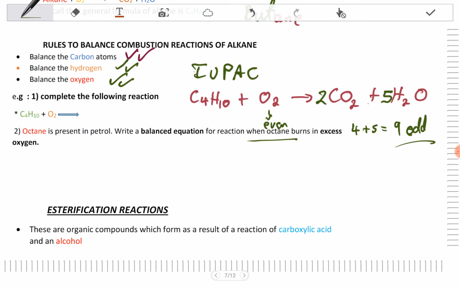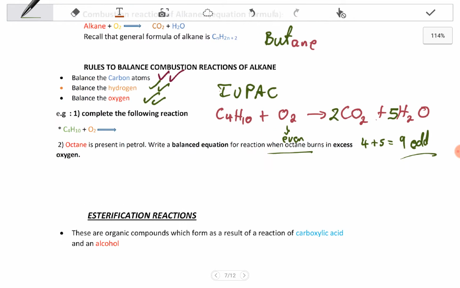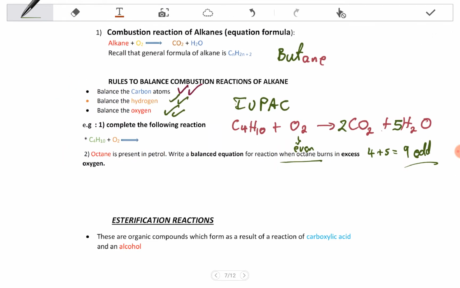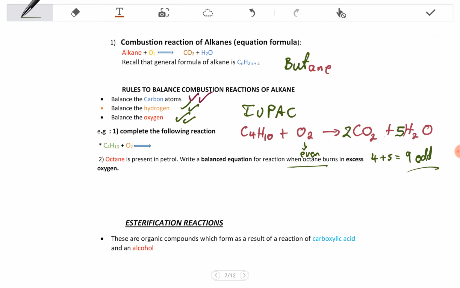So you can balance odd and odd, or you can balance even and even. So here the number of oxygens add up to odd, and then here the number of oxygen add up to even. So what you must do, you have to change one. You have to change one to be even, or change one to be odd. So can you change even to be odd? Nope. The answer is no. You can't change even to be odd, but you can change odd to be even. All right. So let's take a look at how we can do that.